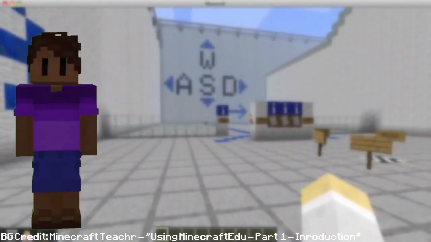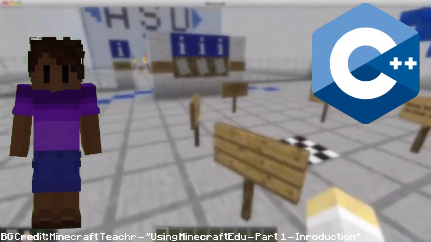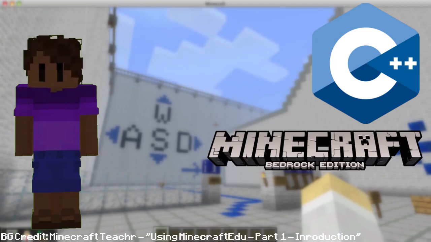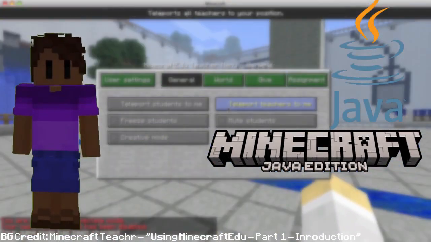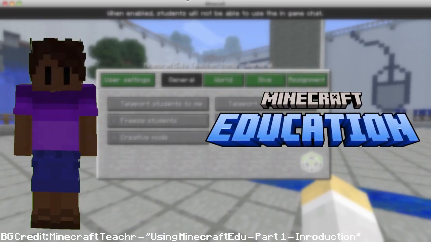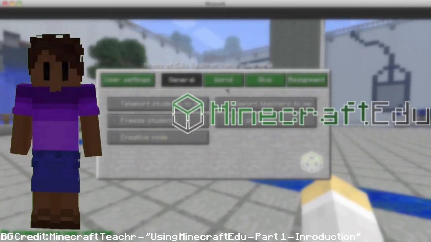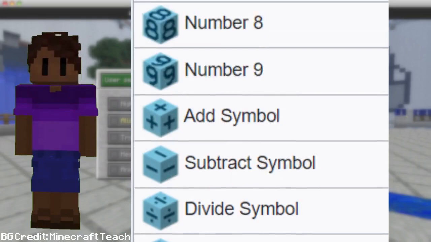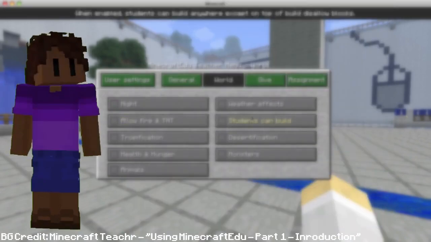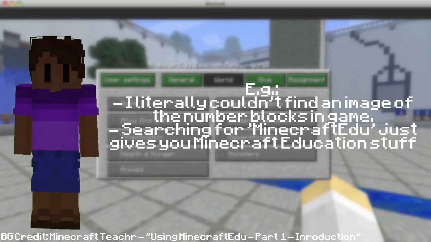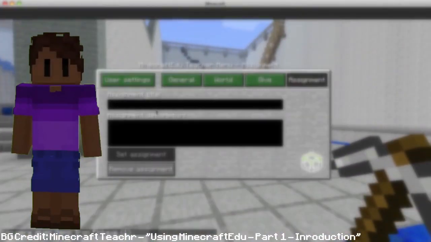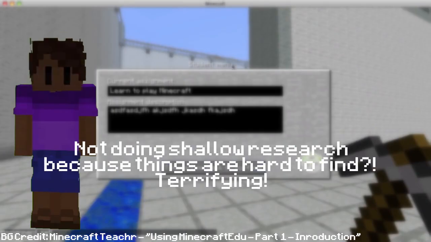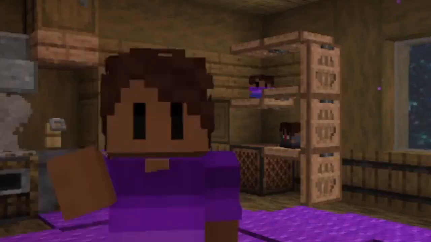It's unlike most modern editions which are written in C++ and based off Bedrock, as Minecraft EDU was based off the Java edition and thus written in Java. Minecraft EDU was the predecessor to Minecraft Education. However, Minecraft EDU has a wide range of features exclusive to it, such as number blocks for doing math. There's a bunch of stuff and I can't find information of people talking about it, so maybe, if you so desire, I'll do a full video on it. But that does mean I'll have to actually do thorough research. And with that, that's not it!